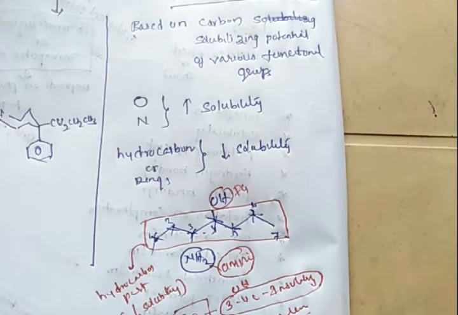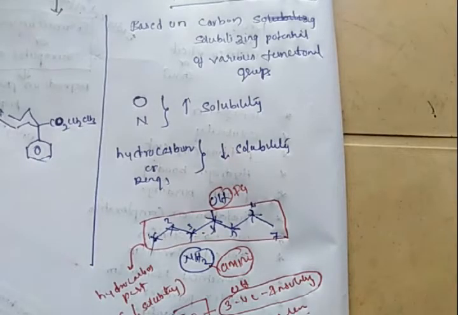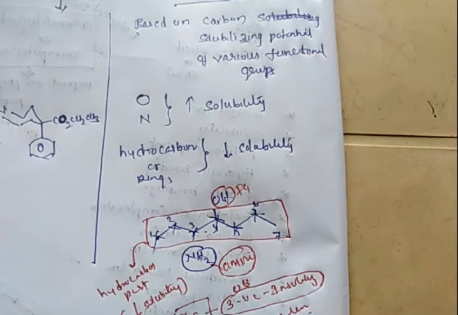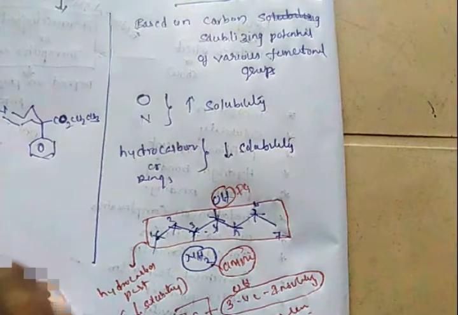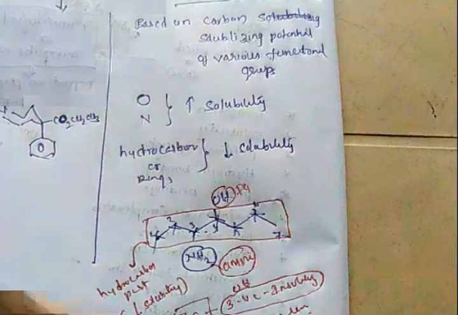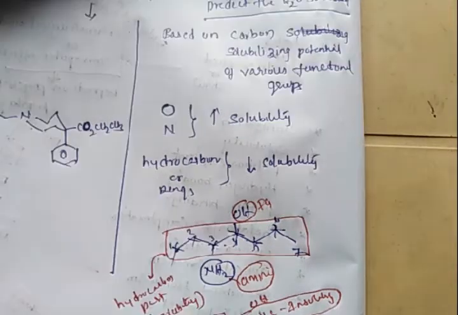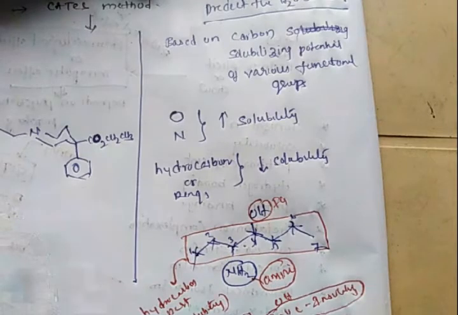There is a CH3, sorry, it is CO2. When you look at it, how many carbon atoms are there? There are about 9 aliphatic carbons. So here the NH2 group is there.